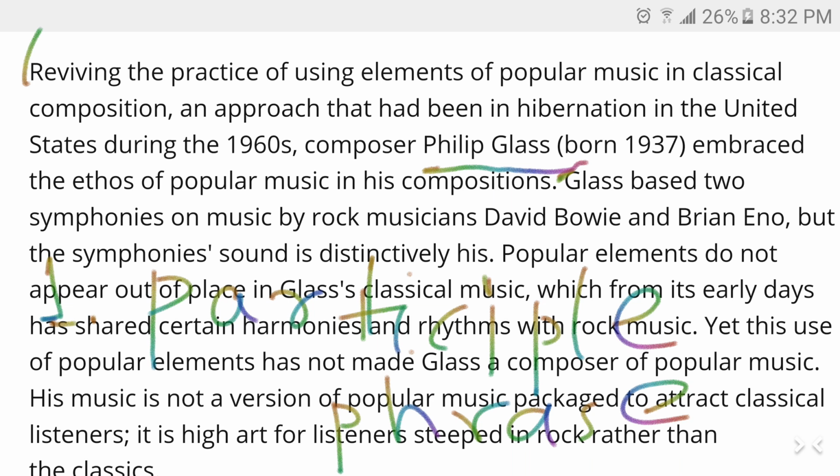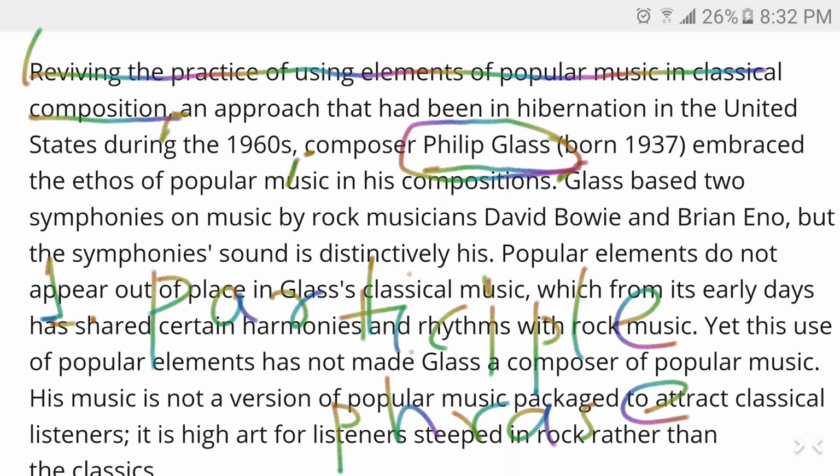So Philip Glass has done something, and the whole thing, reviving the practice of using elements of popular music in classical composition, is the participle phrase. This modifies the subject Philip Glass. Then another part, we have an approach that had been in hibernation in the United States. This is additional information. So if something in a sentence starts with a comma and ends with a comma, that's additional information. It might start with a dash as well.